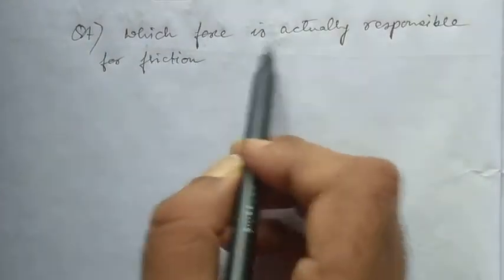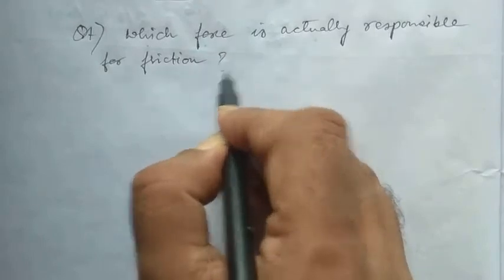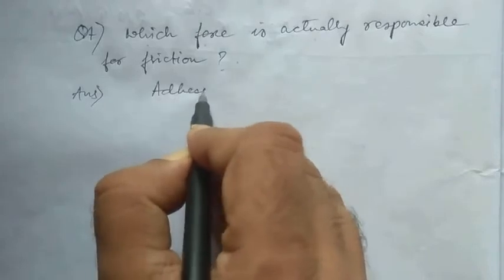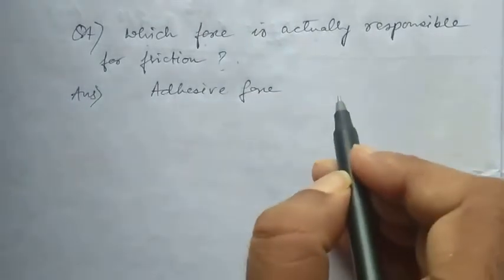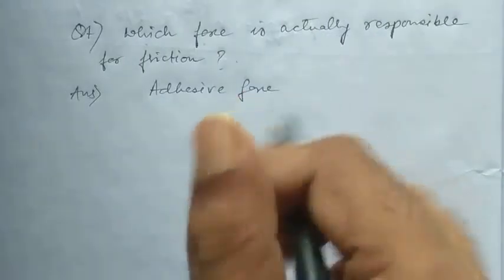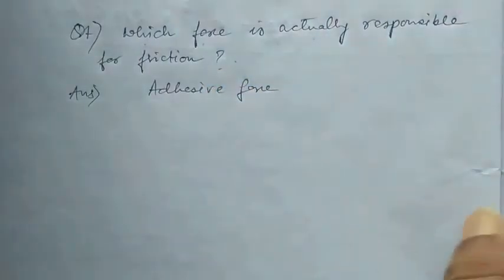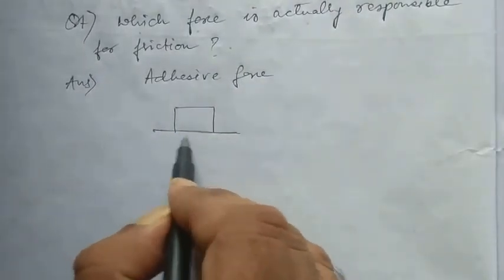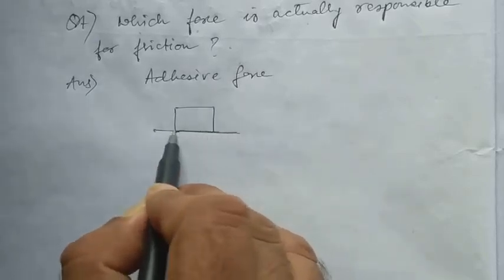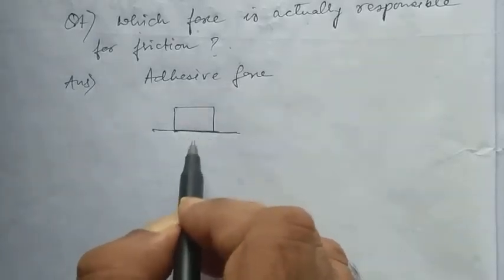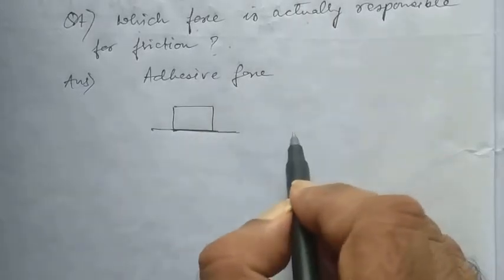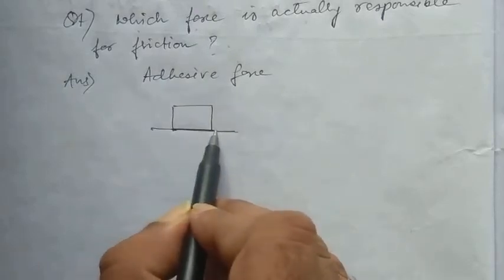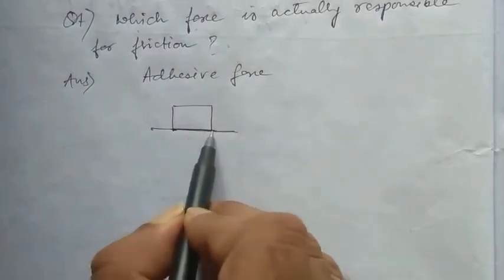Now, which force is actually responsible for friction? In a single word answer, we can call it the adhesive force. Now, how does this adhesive force give rise to a force named friction? If we take two surfaces, one block and one floor, and study the two contact surfaces under a microscope, we will find that the surfaces of contact are not smooth as they look to the naked eye.